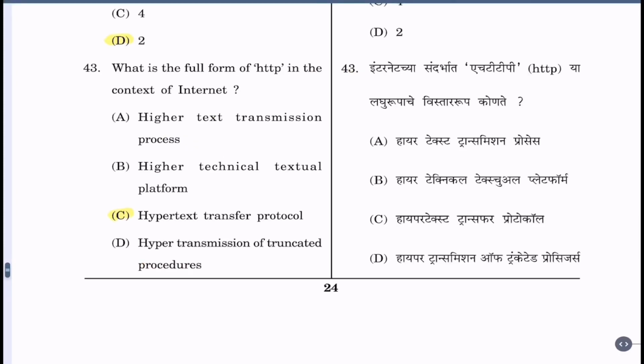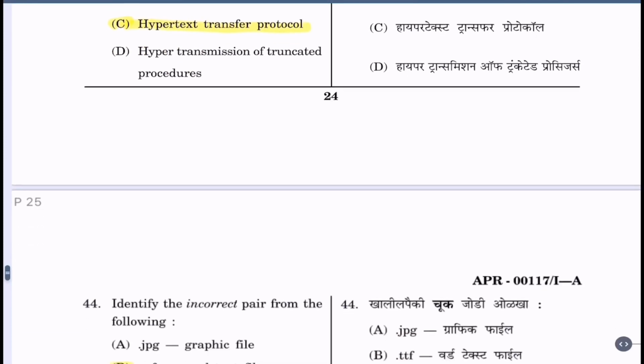Question 43. What is the full form of HTTP in the context of internet? Now all of us know HTTP, which we are using every day on internet, is the short form of Hypertext Transfer Protocol. So the full form of HTTP is Hypertext Transfer Protocol. That is option C is the correct option.